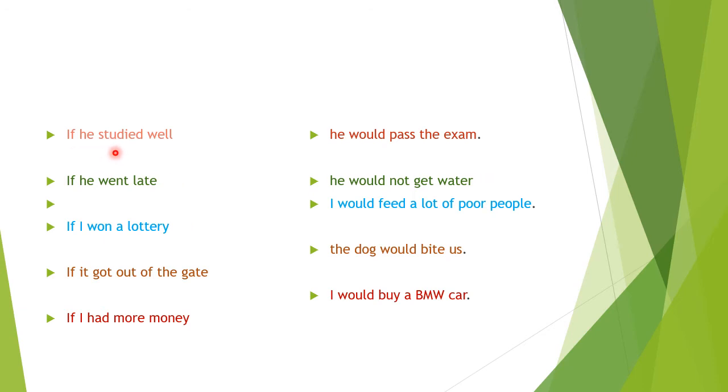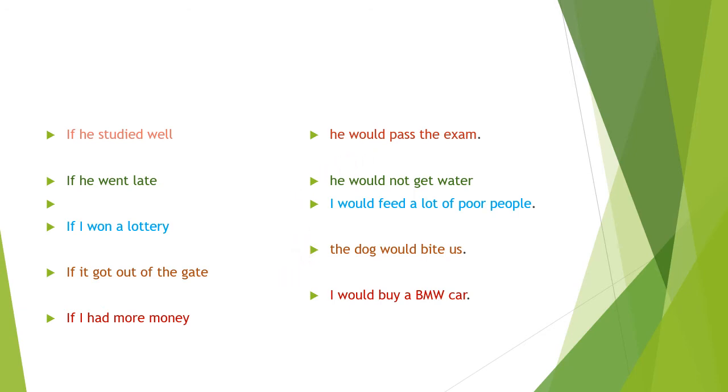If clause plus, what's the verb? Past tense. In the main clause, auxiliaries like would, wouldn't, can, can't, could, shall, should, or shouldn't can be used.